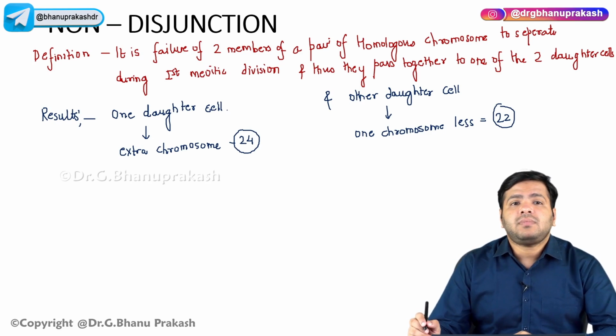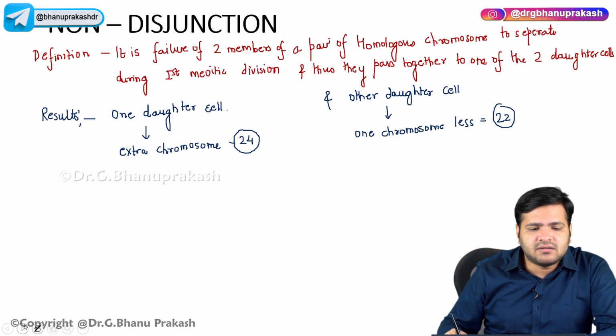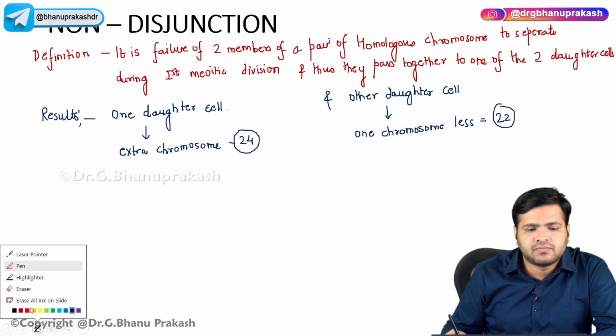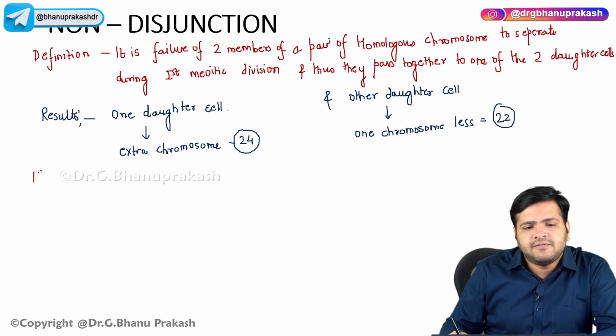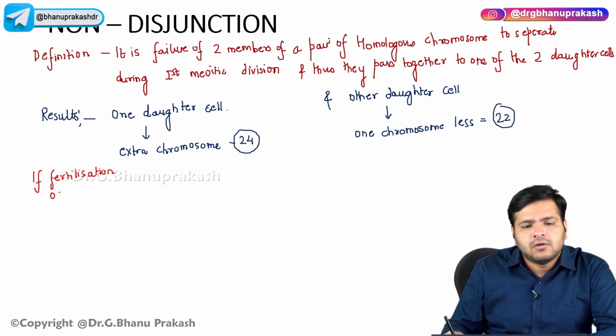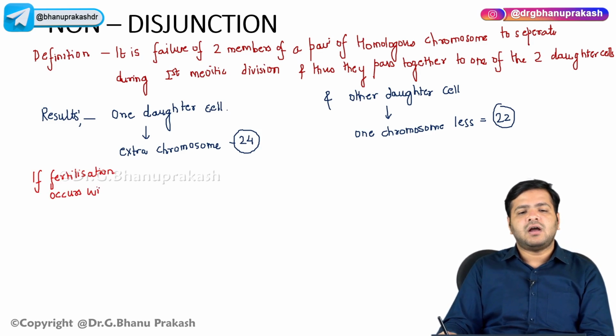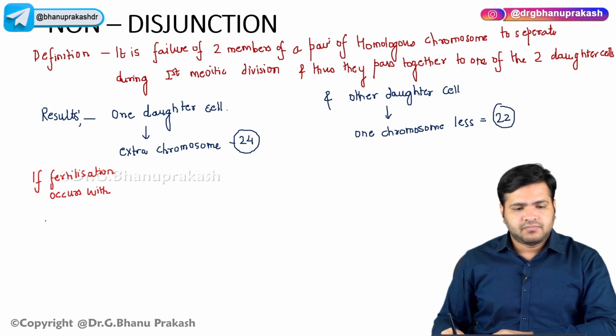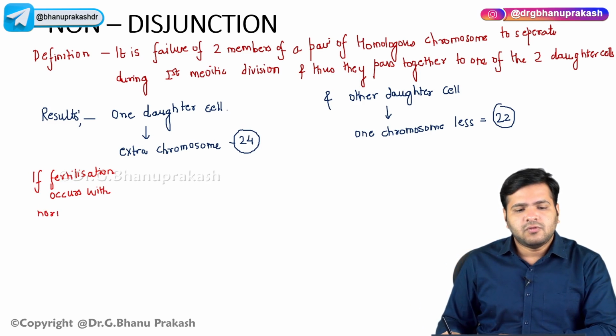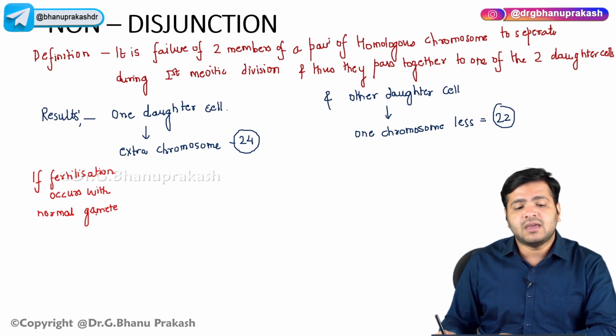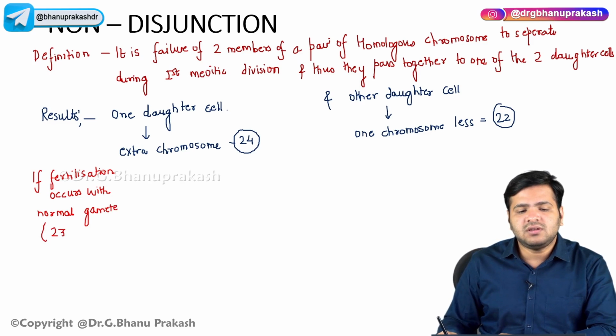Now suppose fertilization occurs with a normal gamete, I mean the gamete which is carrying 23 chromosomes.